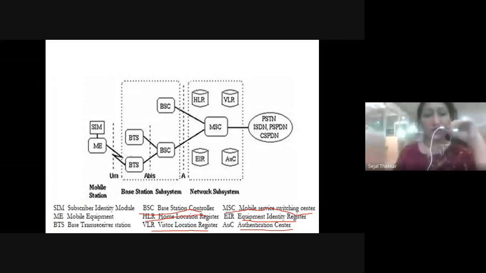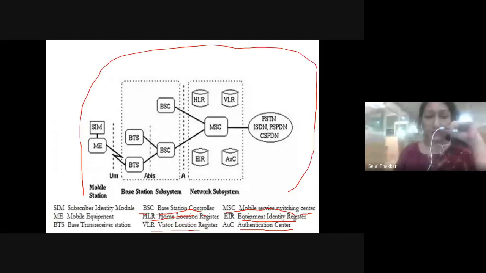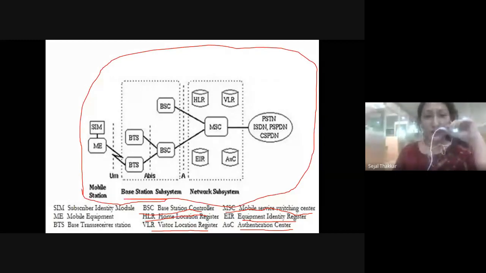So whenever I ask you the architecture of GSM, in that case this diagram you have to draw in the exam, right? So the combination of SIM card and mobile, and the combination of BTS and BSC becomes BSS. There are so many BTS connected with one BSC. There are so many BSCs connected with one MSC, right?